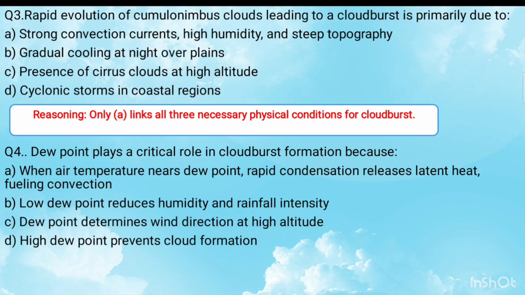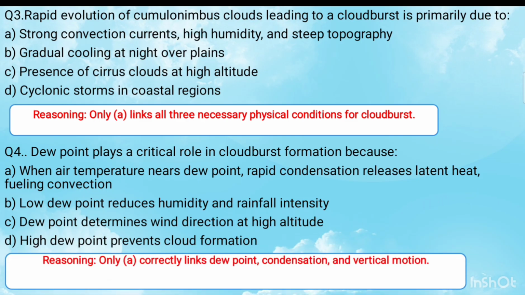Next question is dew point plays a crucial role in cloudburst formation because. The right answer is A. When air temperature is near dew point, rapid condensation releases latent heat, fueling convection.